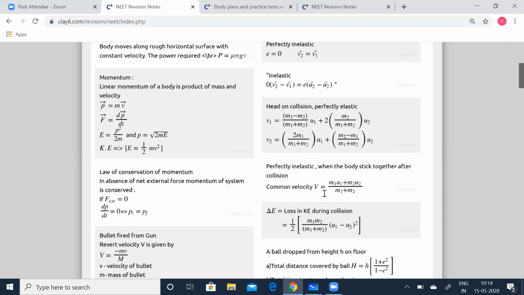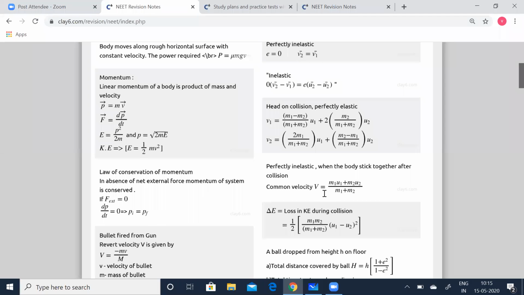Remember, this is very important because children often confuse this. They are under confusion about whether, when there is an inelastic collision, the conservation of momentum is satisfied. Yes, it is satisfied. You have to know that the linear momentum is conserved, whereas the kinetic energy is not conserved. This is the important point you have to know. Collision is when a body strikes against another body or one body influences the other body from a distance.